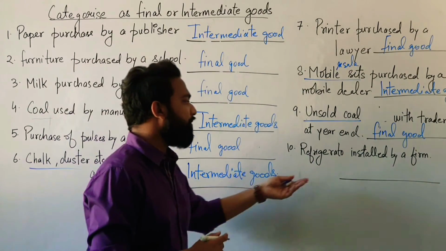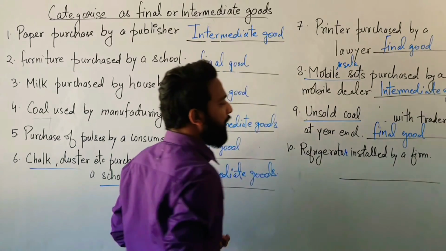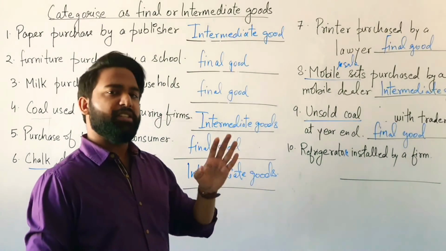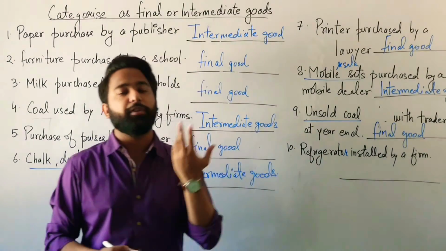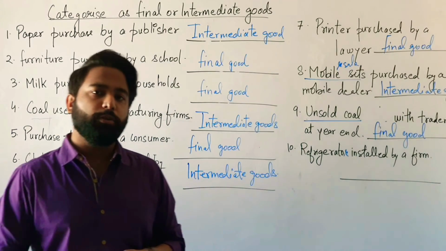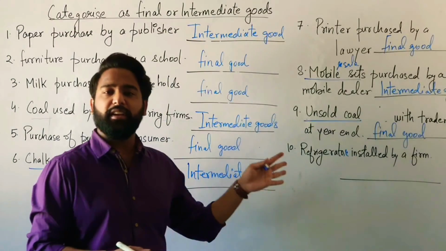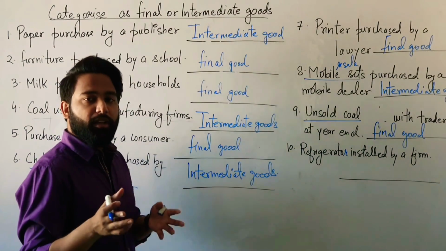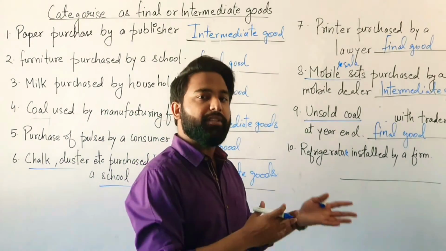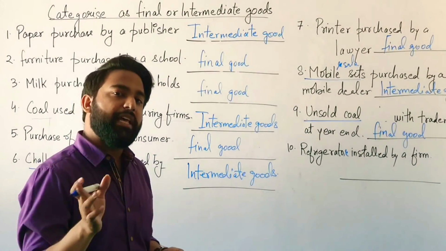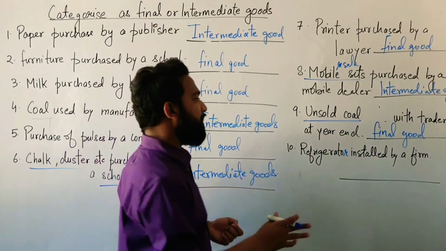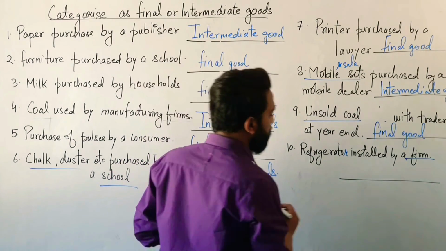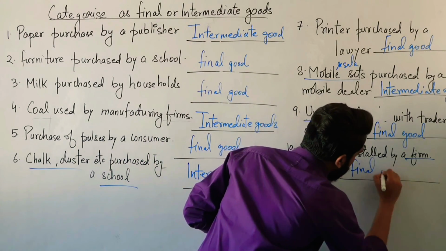And the last one, refrigerator installed by a firm. So a refrigerator for a firm is not much in use for production. He won't be using the refrigerator for producing goods. No, he will use it for their own uses. So it's an investment, so that the employees can put their water bottles inside the fridge, or they can use the refrigerator for putting their eatables inside. So it will be used as an investment. When the investment is done by the producer, then it is known as the final producer goods. So these are the final goods.